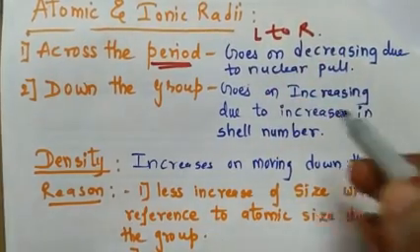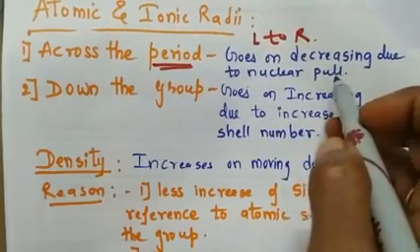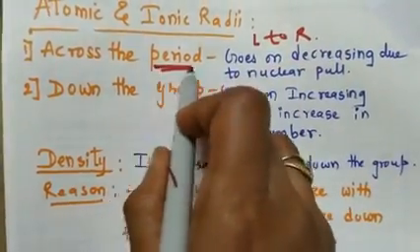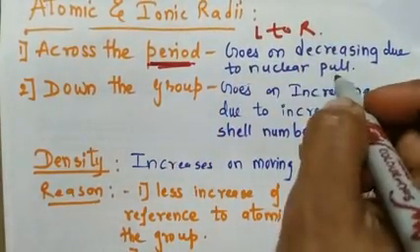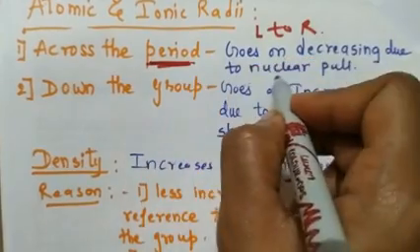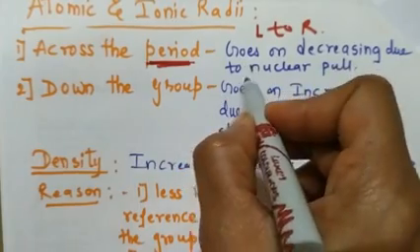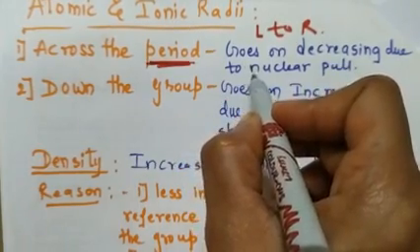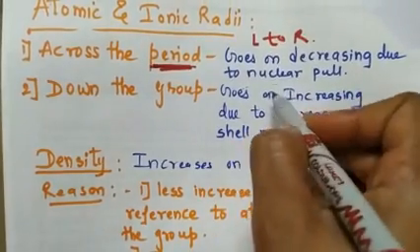As we move from left to right, it goes on decreasing. Why? Because of nuclear pull. When we are saying the word period, the number of shells is not increasing, right? Only the number of electrons is increasing, and as the number of electrons is increasing, the number of protons is also increasing. So protons will attract those equal number of electrons.